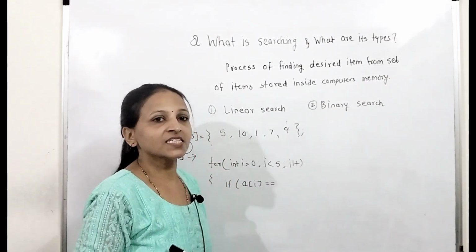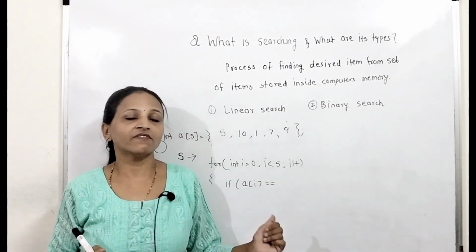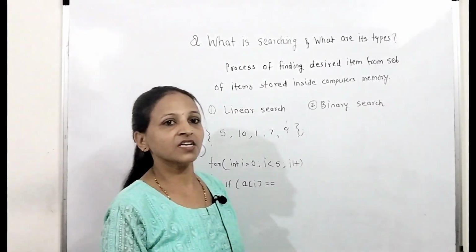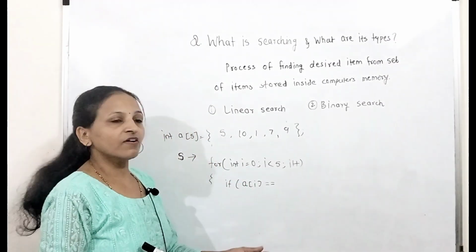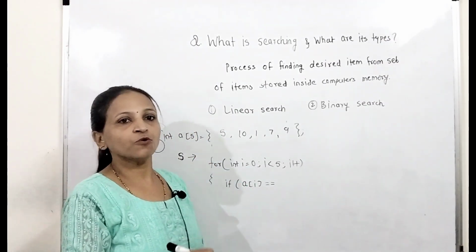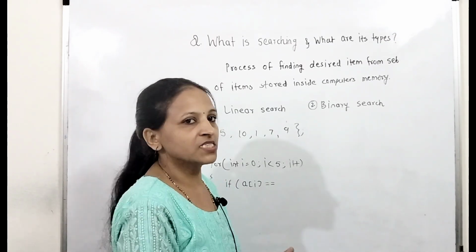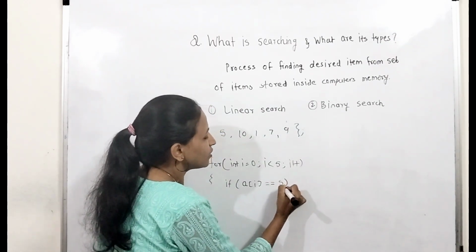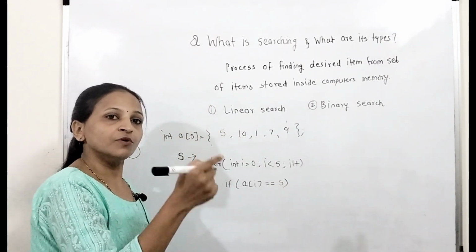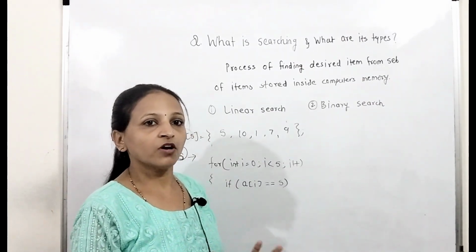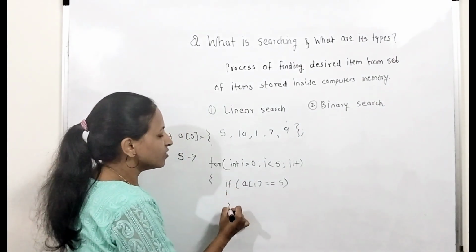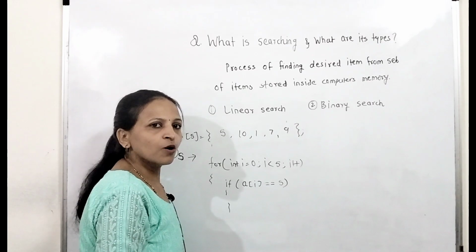Always keep in mind, inside if we have to use double equals, which is a comparison operator, the equality operator. Single equals is an assignment operator in programming, which you cannot use for comparison. If A of i is equal to S, where we first accept the value of S from the user, then suppose it matches, then we have to stop here.